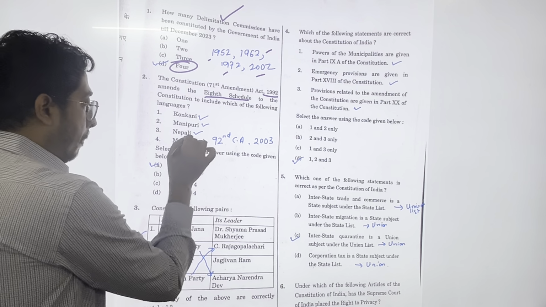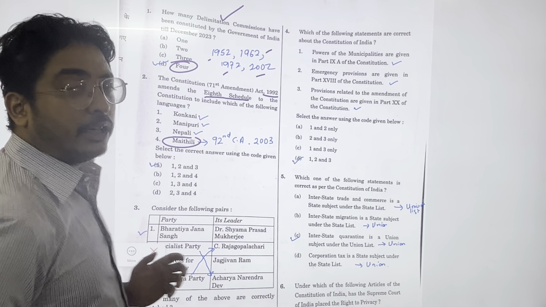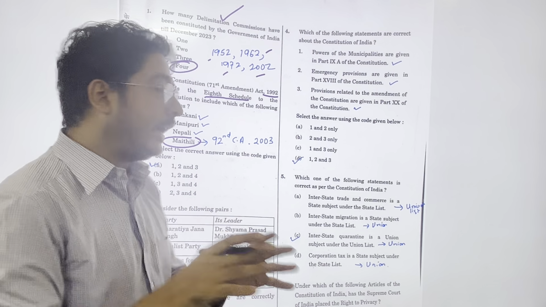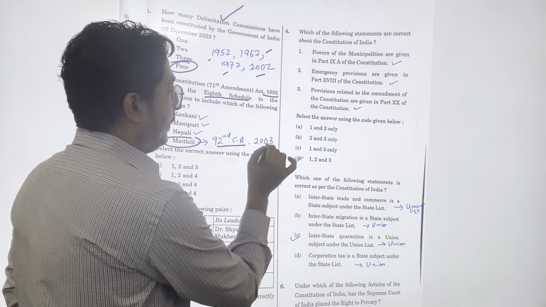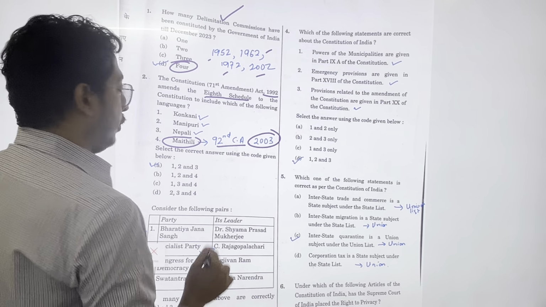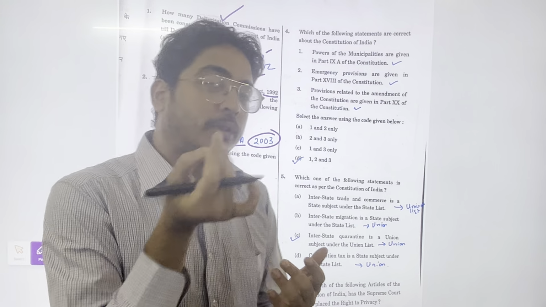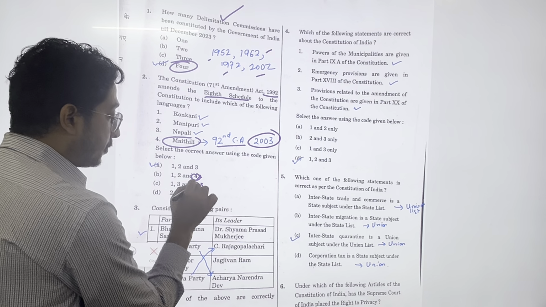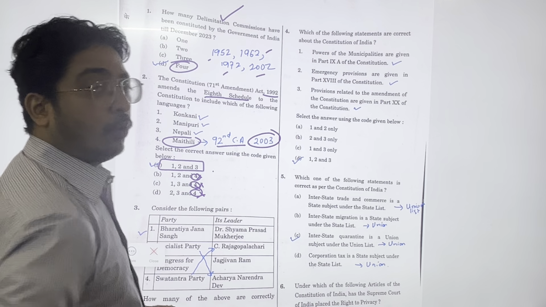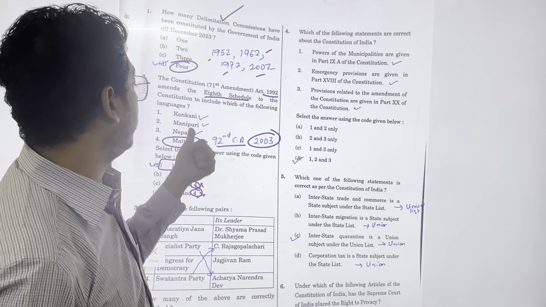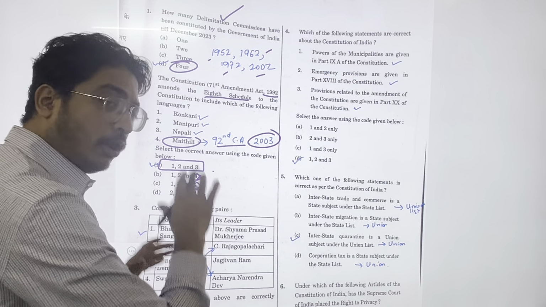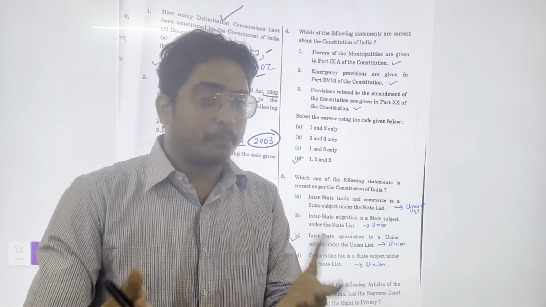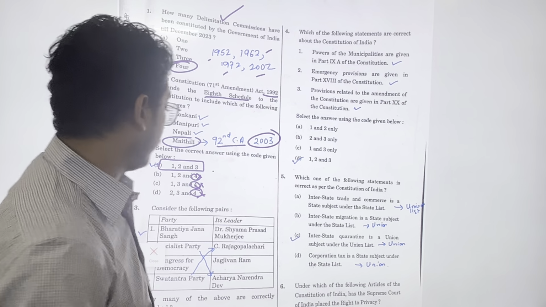Now Maithili language was introduced in the 92nd constitutional amendment, that is in 2003. So if you know simply that Maithili happened in 2003, you can eliminate these 3 options. And we get 1, 2, 3 as the answer, that is Konkani, Manipuri and Nepali. So this is also an easy question. I will not take it as a moderate question also. It's an easy question.